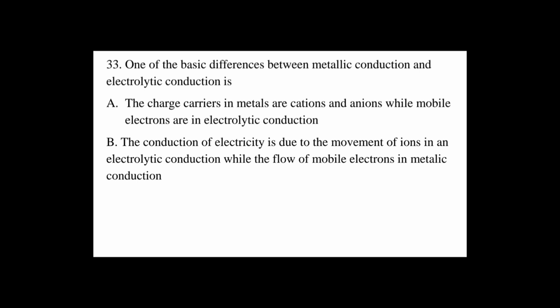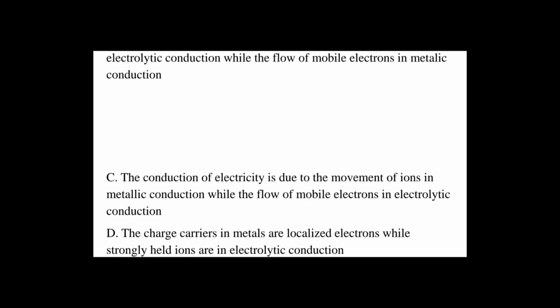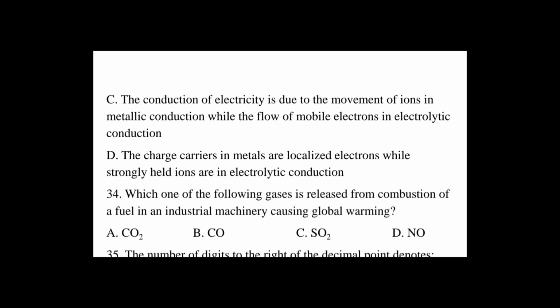Question number 33: One of the basic difference between metallic conduction and electrolyte conduction is: A the charge carriers in metals are cations and anions while mobile electrons are in electrolyte conduction. B the conduction of electricity is due to the movement of ions in an electrolyte conduction while the flow of mobile electrons in metallic conduction. C the conduction of electricity is due to the movement of ions in metallic conduction while the flow of mobile electrons in electrolyte conduction. D the charge carriers in metals are localized electrons while strongly held ions are in electrolyte conduction.